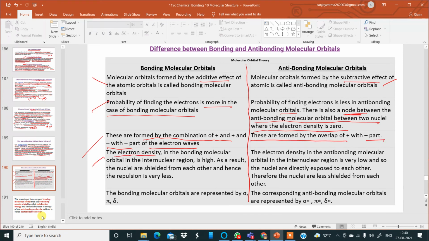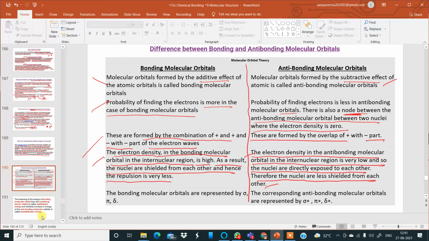Next one, the electron density in the bonding molecular orbital is high in the internuclear region, in between the two nuclei. As a result, the nuclei are shielded from each other and hence the repulsive force is less, attraction is more. In the case of antibonding molecular orbitals, the electron density in the internuclear region is very low, and so the nuclei are directly exposed to each other, resulting in what? Repulsion. Therefore, the nuclei are less shielded from each other.